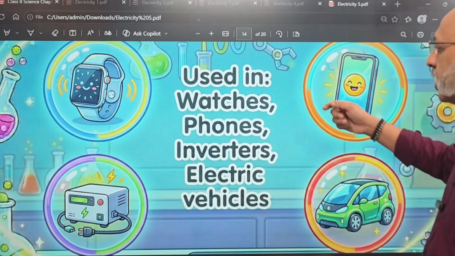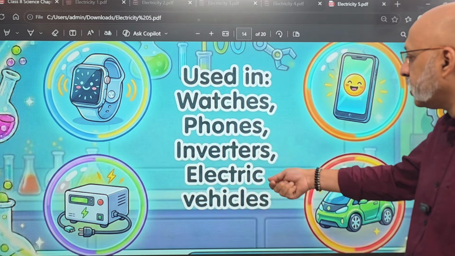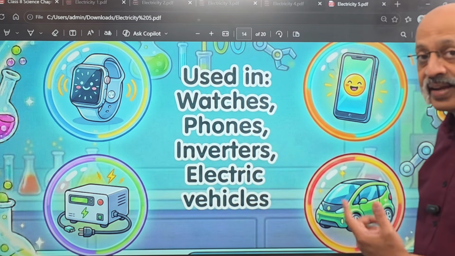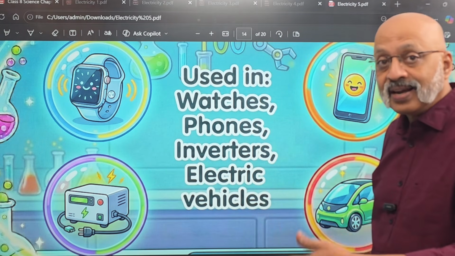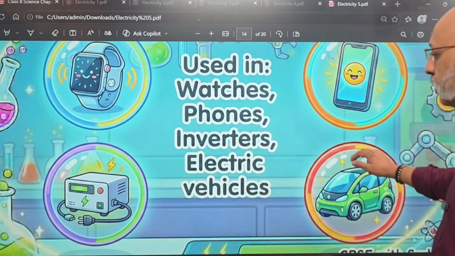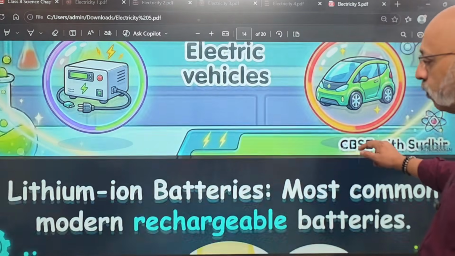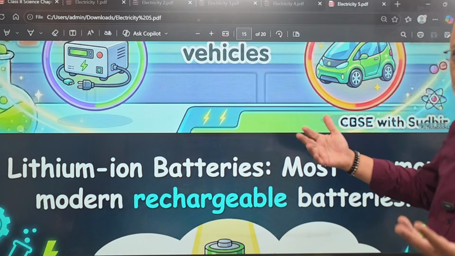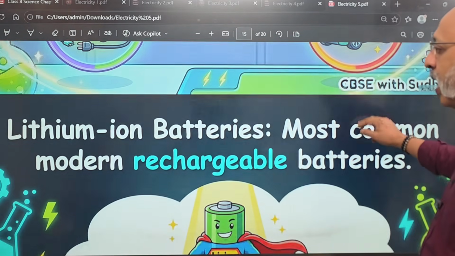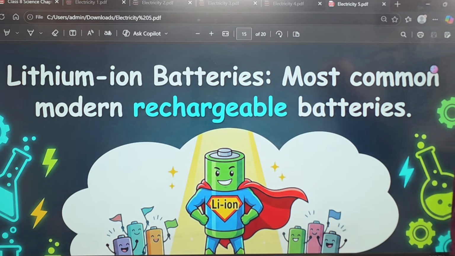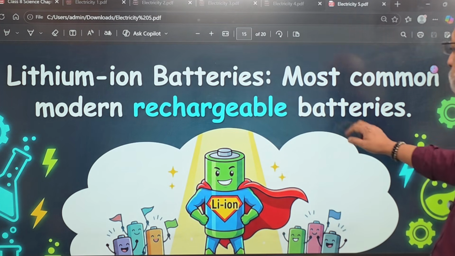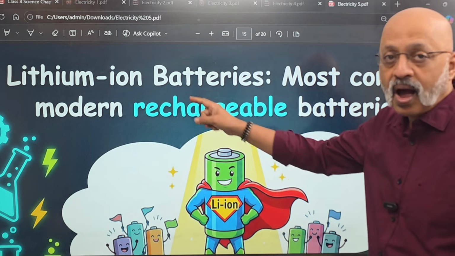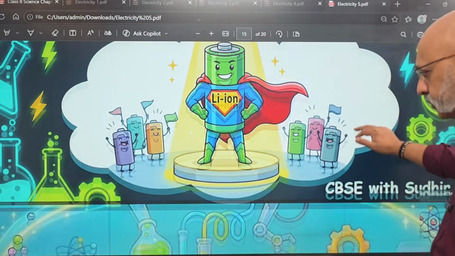So these are used in watches, in phones, in inverters, in electric vehicles. Like in an electric vehicle, the battery that you have in your car or in your bike is a rechargeable kind of battery. It will end one day, but it will still have a longer life. Then you have the lithium ion batteries, which is what most batteries are being used now. The most common modern rechargeable batteries are the lithium ion batteries.